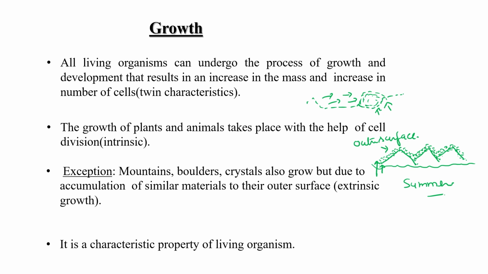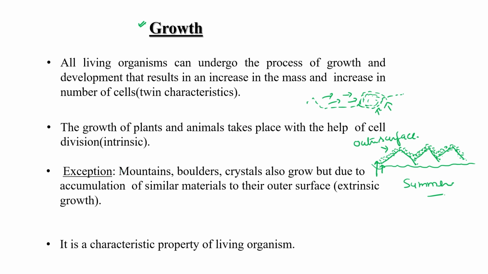So what does it mean? Why am I discussing these examples? Because this growth can occur in both living and non-living things, right? So that's why growth comes under characteristic features. It is present in the living system, but it may also be present in the non-living system.